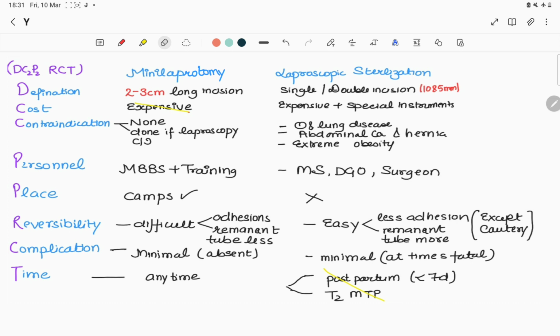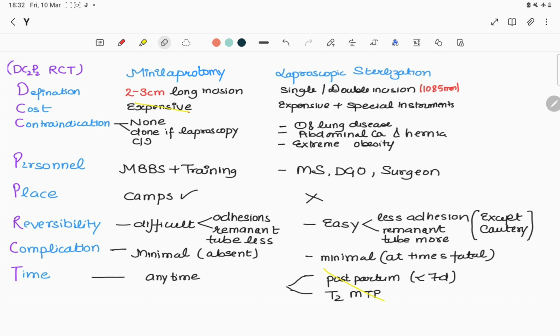Then C is contraindication. Laparoscopic sterilization is contraindicated in heart and lung disease, abdominal carcinoma and hernia, and extremely obese patients. Mini laparotomy is done if laparoscopic is contraindicated, and there is no contraindication of mini laparotomy. Then P is personnel, which person can do which surgery. Mini laparotomy can be done by an MBBS with training of tubal ligation, and lap sterilization must be done by an MS, OBG or surgeon. Then P is place. Mini laparotomy can be done in camps, but laparoscopic sterilization is not done in camps.